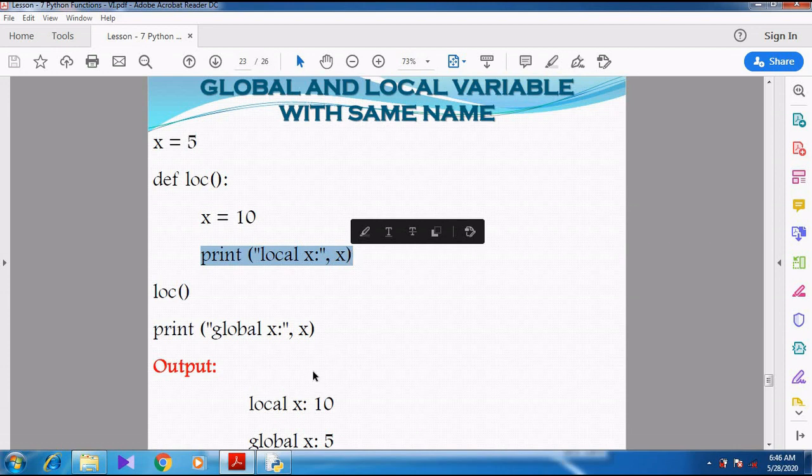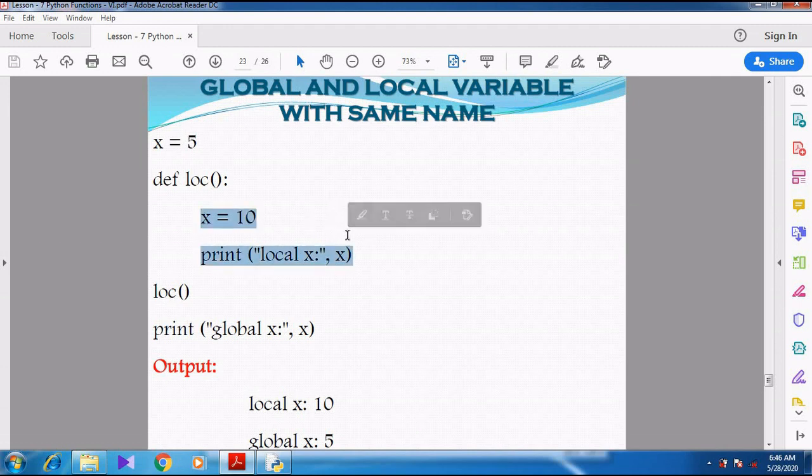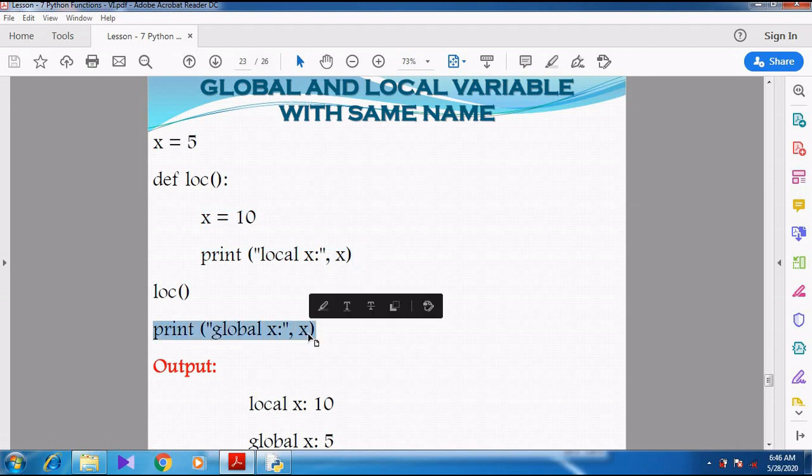So what will be printed on the screen? Local x 10 will be printed on the screen. So now the function call is over, and these two statements are executed. After the function call, we are going for another print statement.